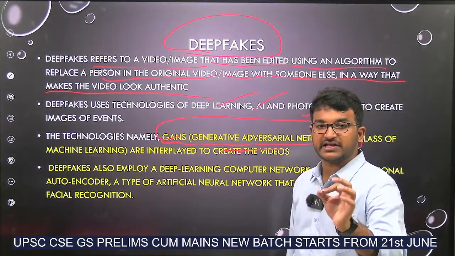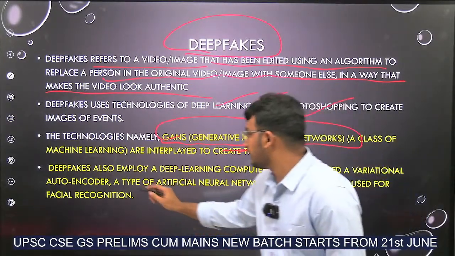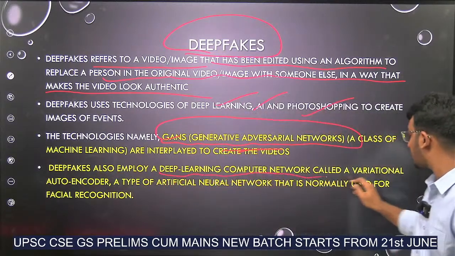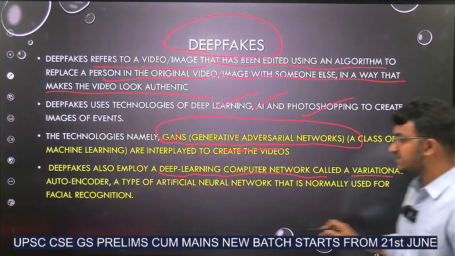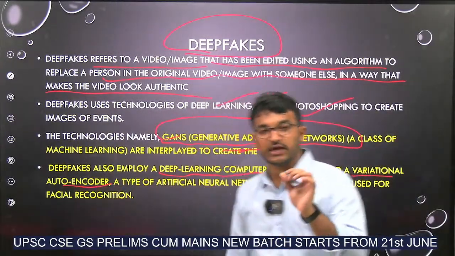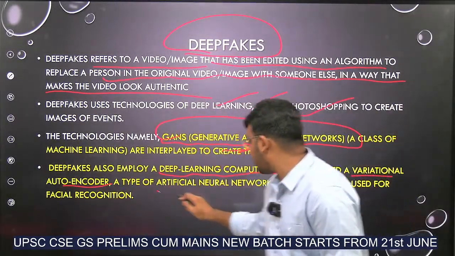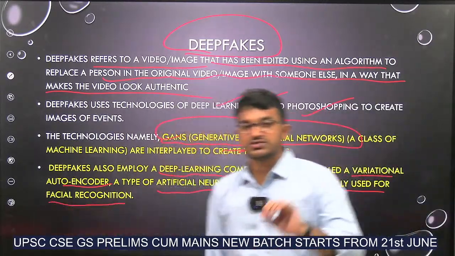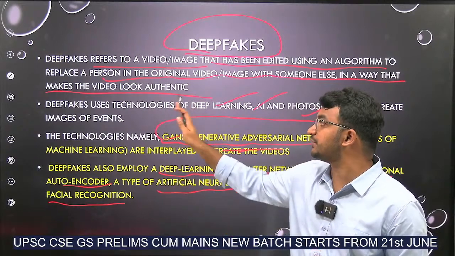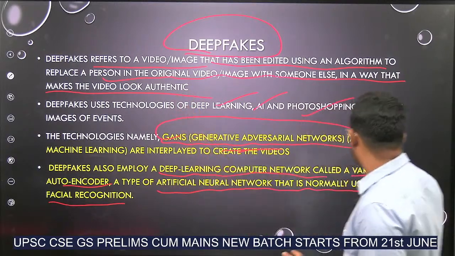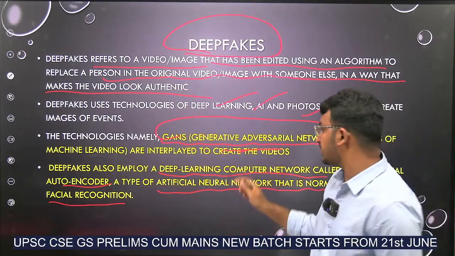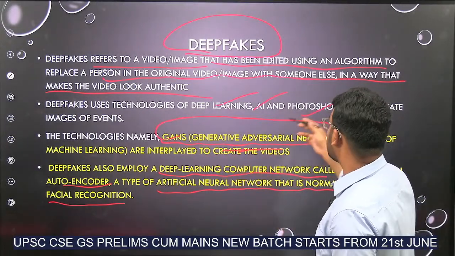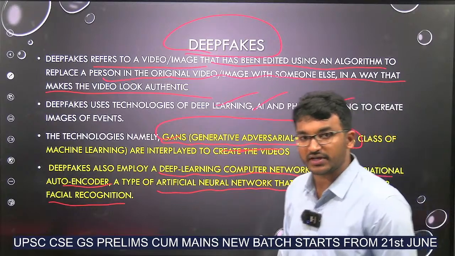Deepfake also employs a deep learning computer network called a variational autoencoder, a type of artificial neural network that is normally used for facial recognition. So the keywords or technologies you need to know with respect to deepfake are variational autoencoder, GANs, generative adversarial networks, deep learning, artificial intelligence, and photoshopping. Okay.